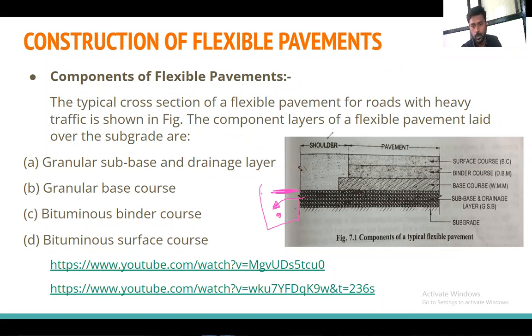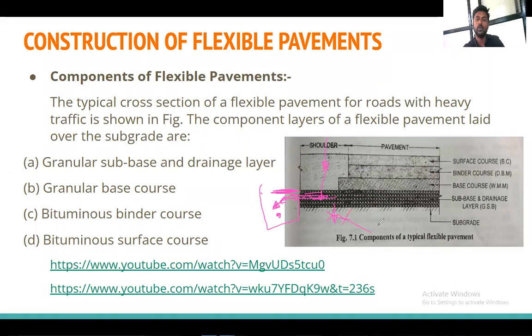Whatever water percolates from the shoulder also comes into the subbase layer, and from this we provide drainage galleries so that the water comes out and goes into the drainage. Our motto is that whatever water is penetrating should not penetrate into the sublayer.